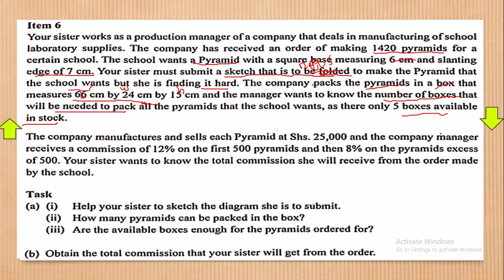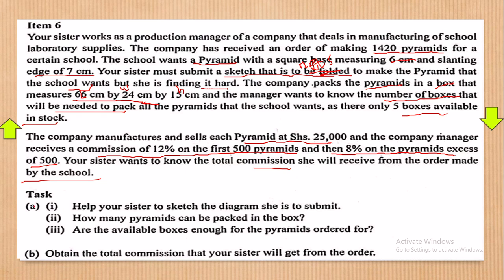Alright, great. The company manufactures and sells each pyramid at shillings 25,000, and the company manager receives a commission of 12% for the first 500 pyramids, and then 80% on the pyramids in excess of 500. Your sister wants to know the total commission she will receive from the order made by the school. Hope that makes some sense.